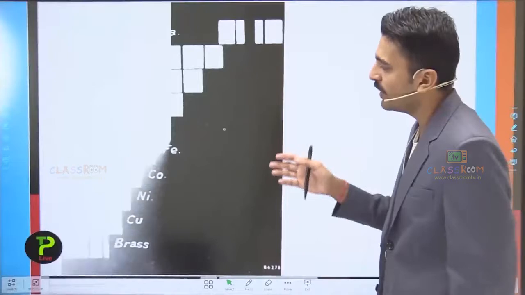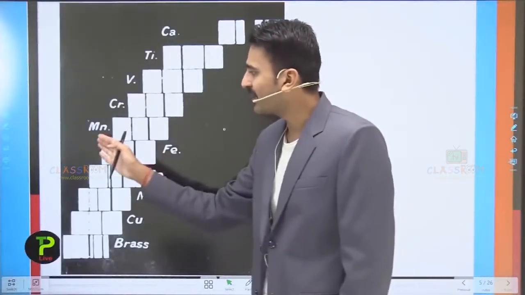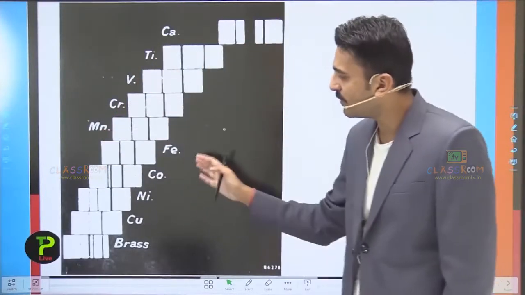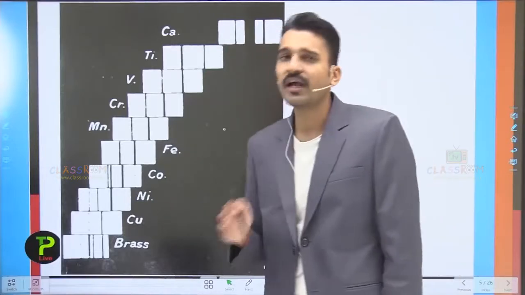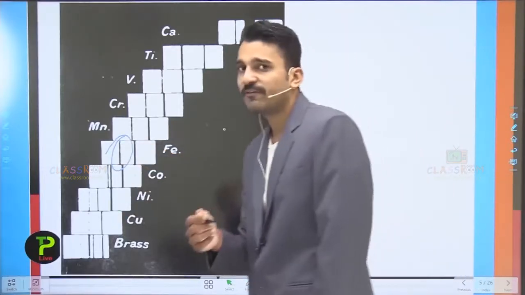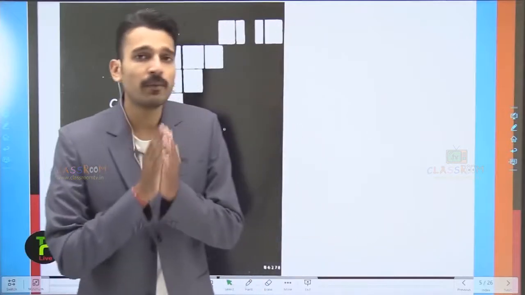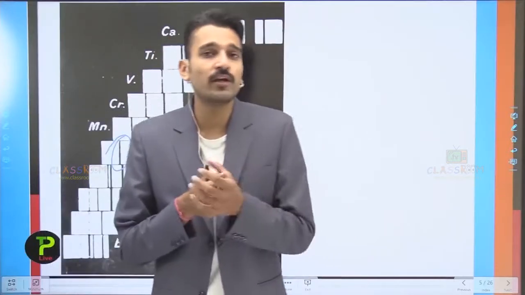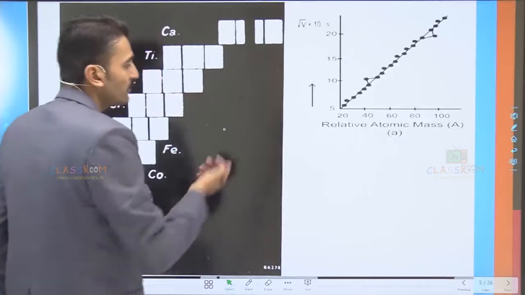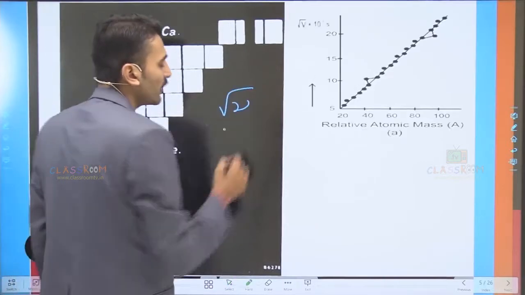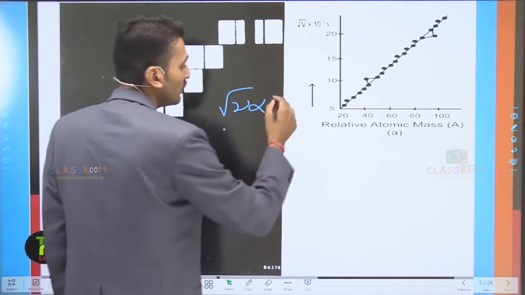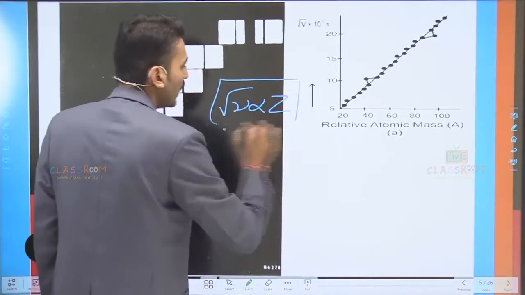This was the experiment in which he bombarded metals like manganese, chromium, vanadium, titanium, calcium, and other metals like iron, cobalt, nickel, and such. He obtained the wavelength as well as the frequency produced when an electron beam strikes the highly dense metal. His relationship was that the square root of the frequency of the electromagnetic wave, that is the X-ray, is directly proportional to the atomic number.